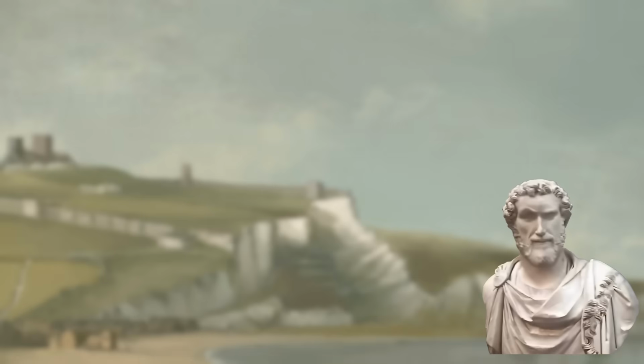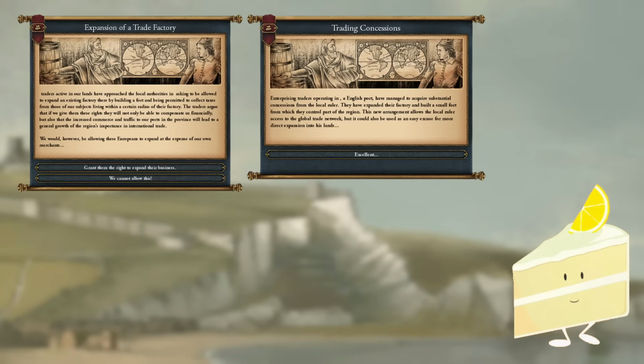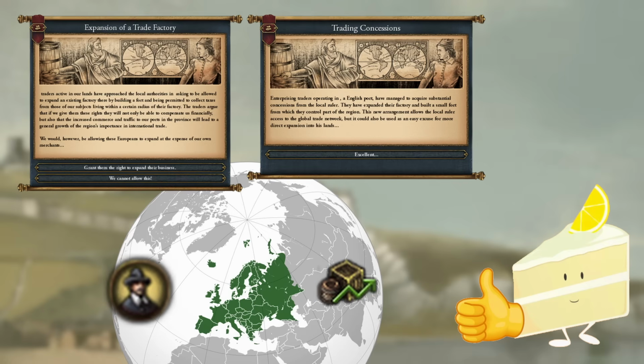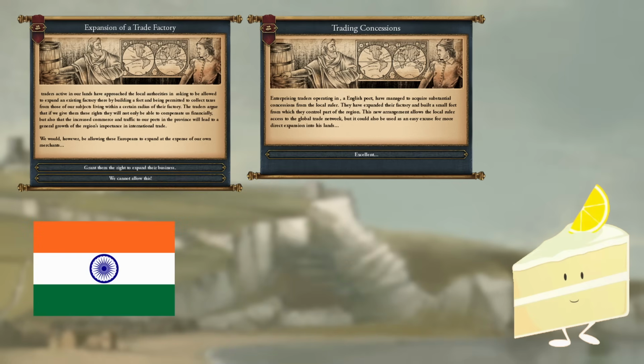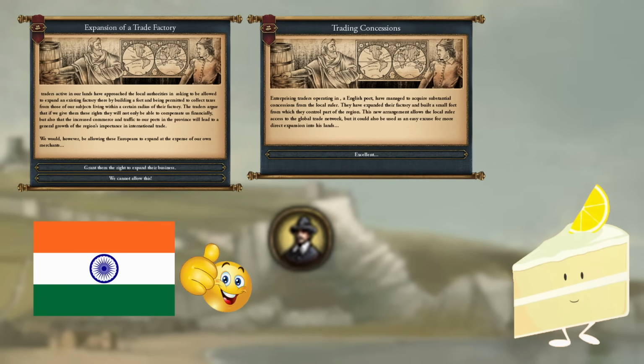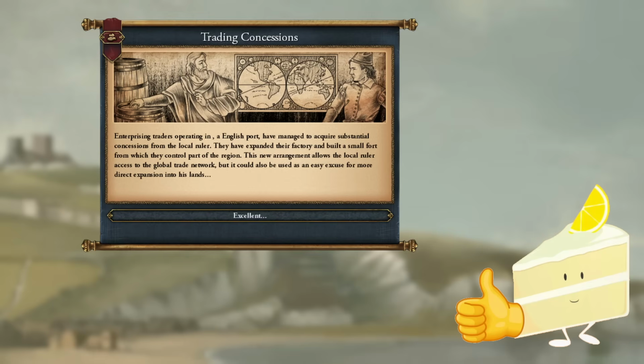See, from a thematic historical experience, this event chain, despite being 2 events long, is really cool. It highlights European trade and colonial policy while also providing the perspective from the end of the Indian nation, namely why they would sometimes willingly invite colonizers into their country. It's to obtain economic and technological concessions in return. Flavor-wise, this event is amazing.